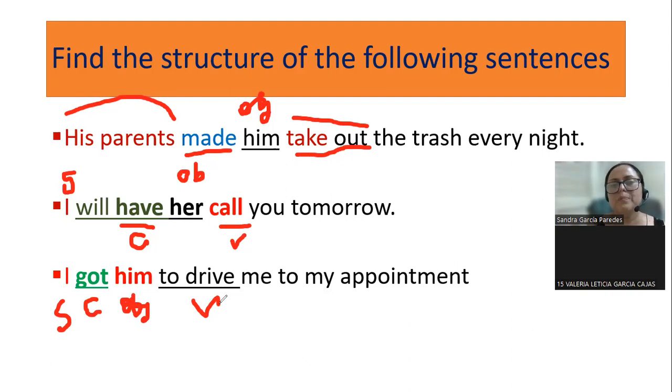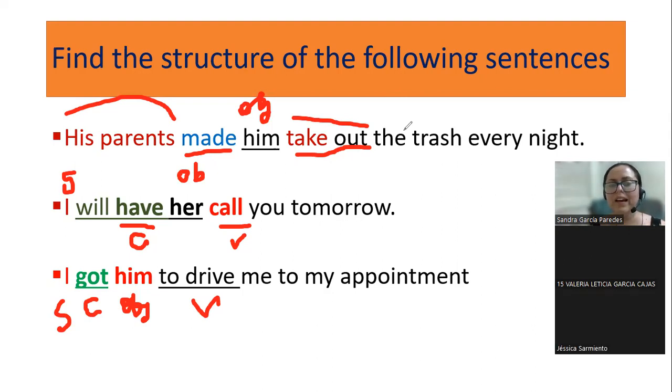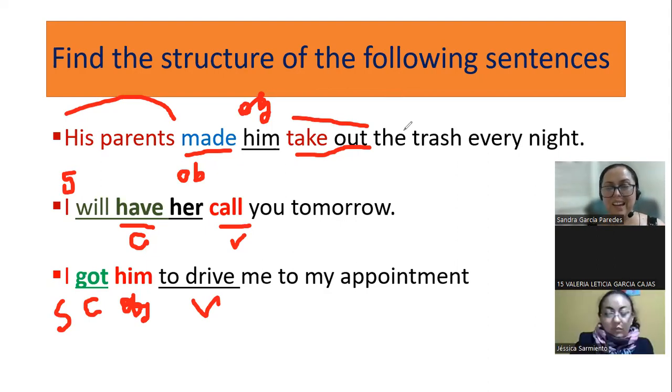Number one, his parents made him take out the trash. You see? Made him. So the person is required to do it. So the parents made him. And then the second one is like, I will ask her. And the last one is like, I was able to get this person to drive me.